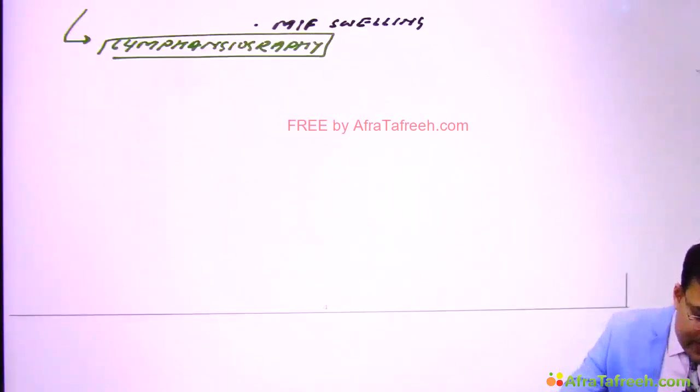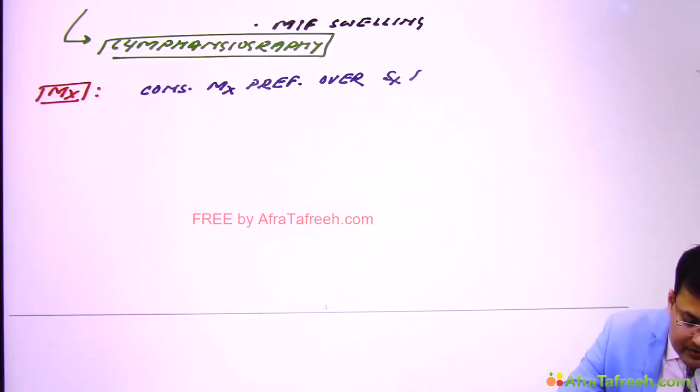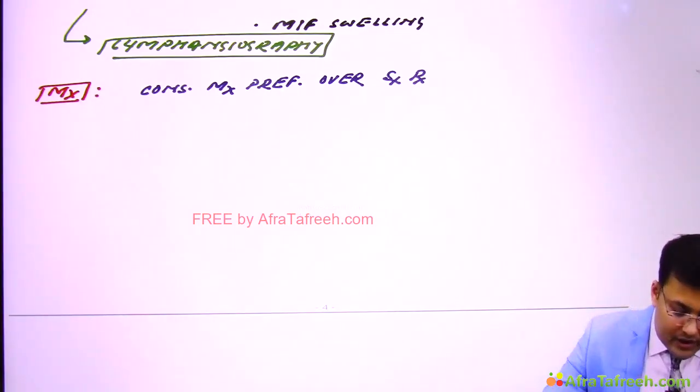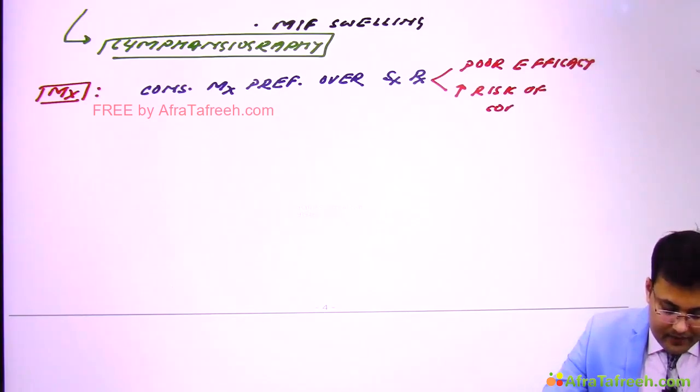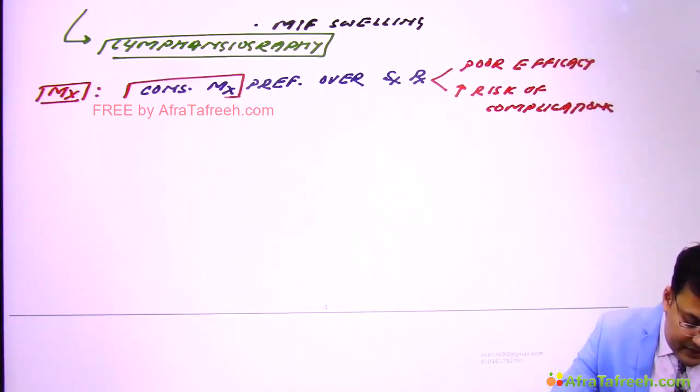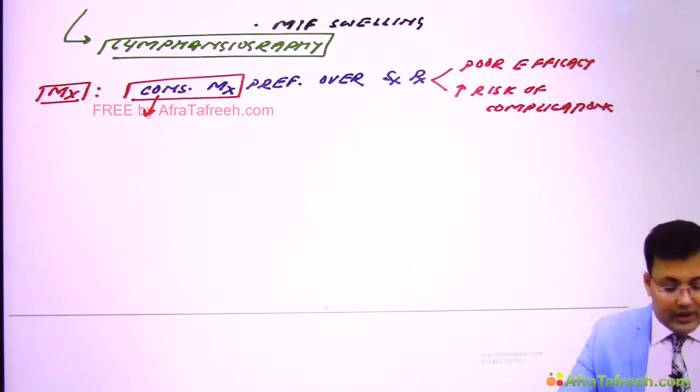So the first principle you have to understand is that conservative management is preferred over surgical treatment.